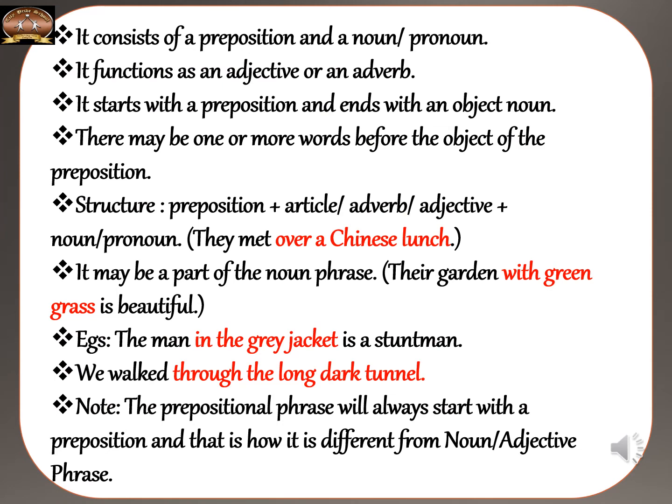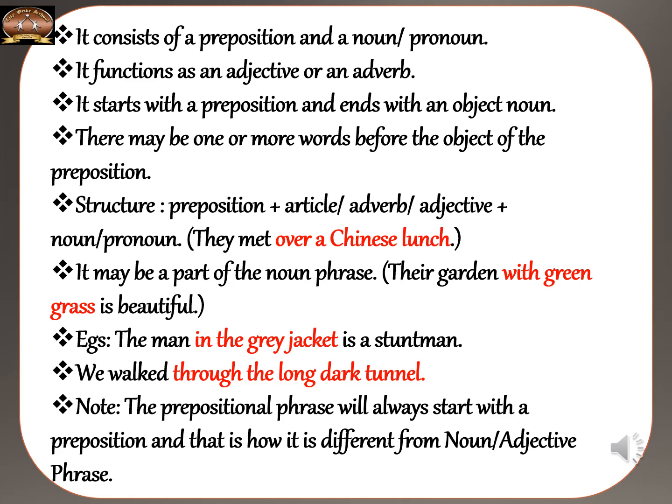Now prepositional phrase consists of a preposition and a noun or a pronoun. Sometimes a modifier can also be there. It will be functioning as an adjective or as an adverb in the sentence. It starts with a preposition and ends with an object noun, like in the river or by the river. There may be one or more words before the object of the preposition. The structure will be preposition plus the modifier plus noun.